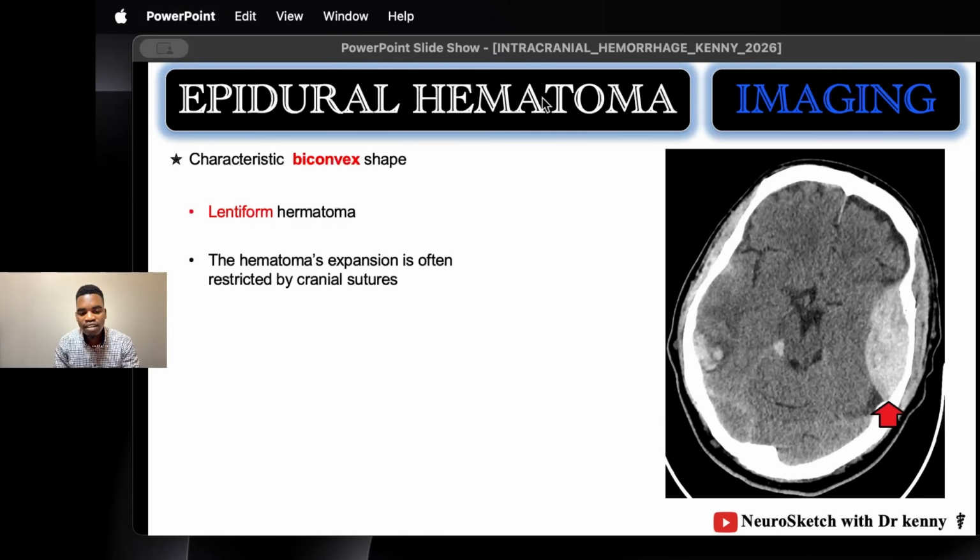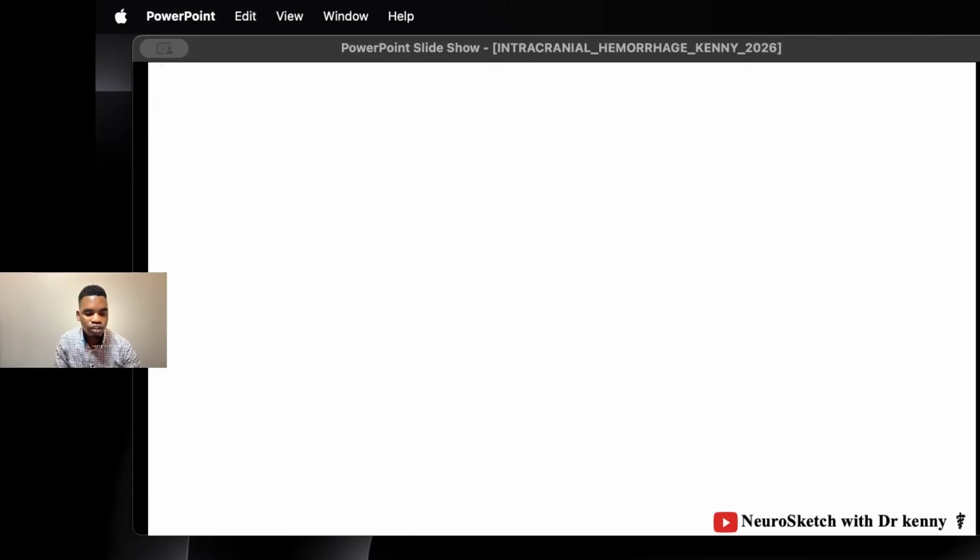But someone is asking himself, why is it called a hematoma if it's bleeding from an artery? Yes, it's bleeding from an artery, and it's a hematoma because initially the blood is oozing, like we have hemorrhage initially. But once you have restriction by sutures, this collection is compressing the blood vessels, and so we do not have further expansion, but it's a neurosurgical emergency.